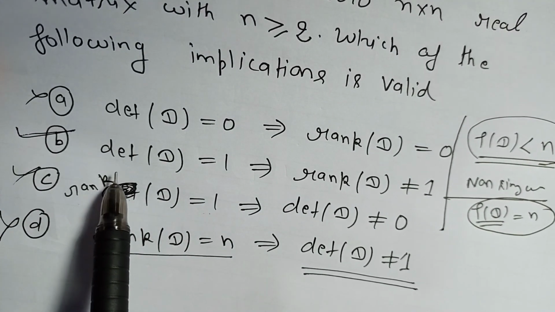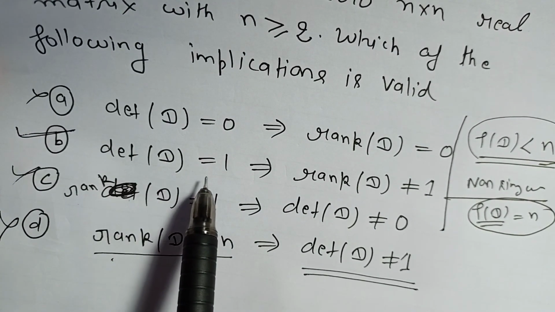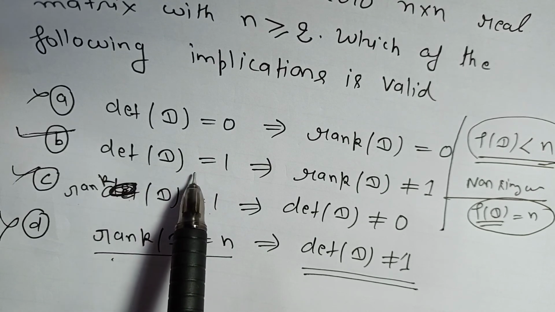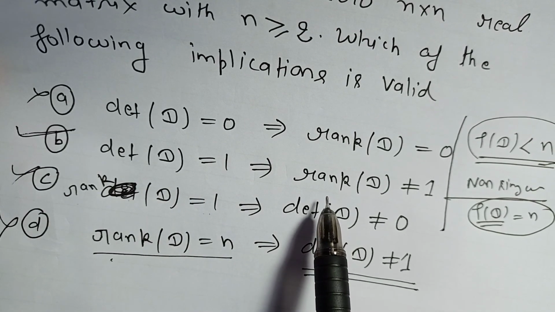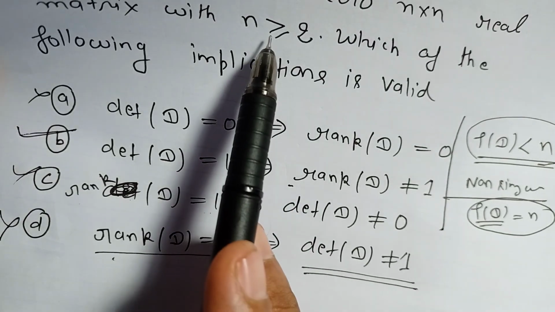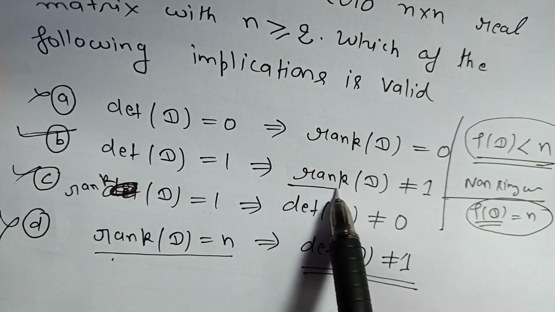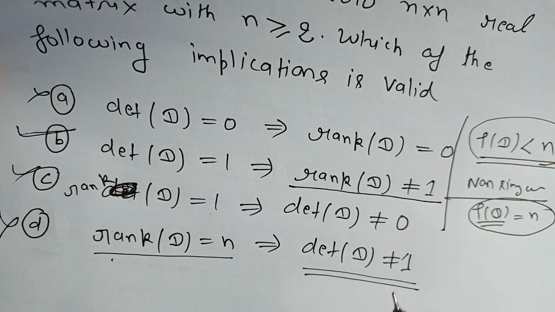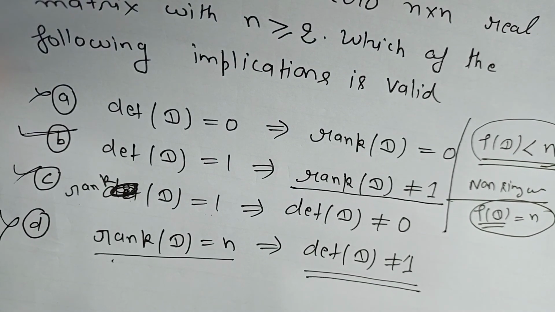So we have only one option: determinant of D equal to 1 means non-singular matrix, so rank will be n, and n is greater than or equal to 2 here, so it cannot be 1. So this is your correct answer.